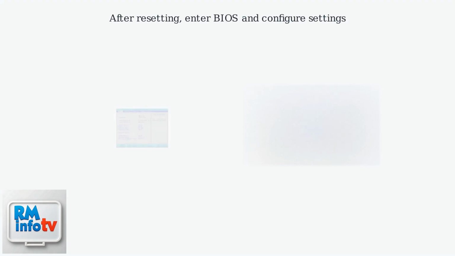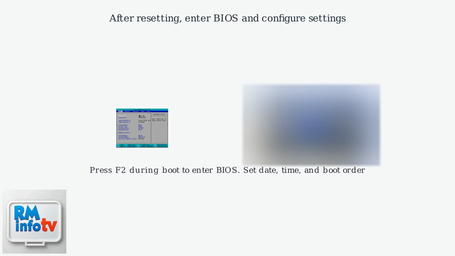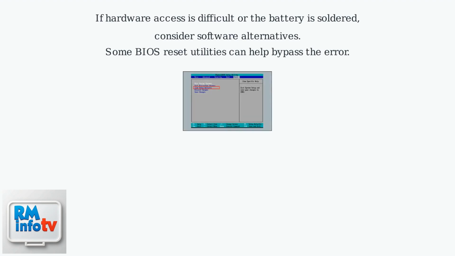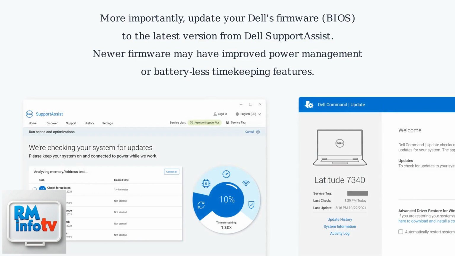After resetting the CMOS, power on the system and enter the BIOS setup by pressing F2 during boot. Configure the date, time, and boot order to ensure proper system operation. If hardware access is difficult or the battery is soldered, consider software alternatives. Some BIOS reset utilities can help bypass the error temporarily. More importantly, update your Dell's firmware to the latest version from Dell SupportAssist or Dell Command Update. Newer firmware may have improved power management or battery-less timekeeping features.